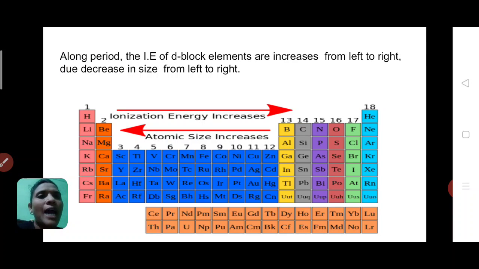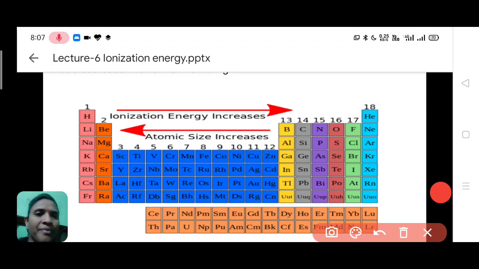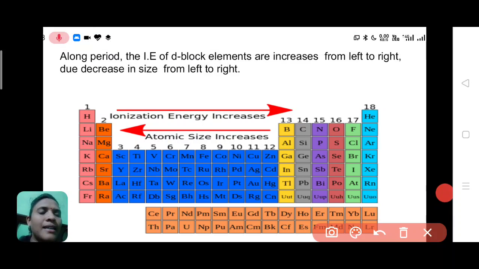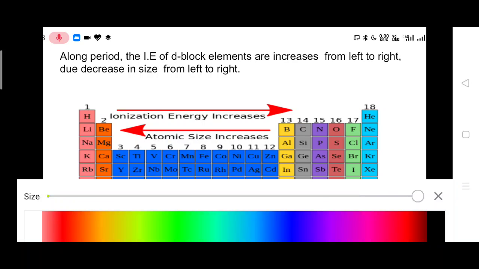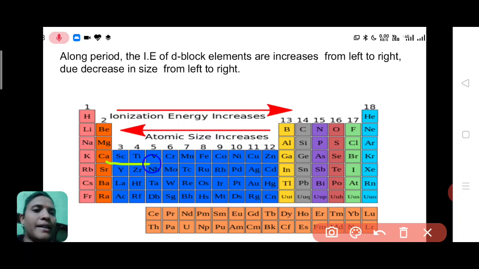along the period, the ionization energy of D block elements increases from left to right due to decrease in size from left to right. See in this periodic table, atomic size is decreasing from left to right. In the picture it is shown that atomic size is increasing from right to left.